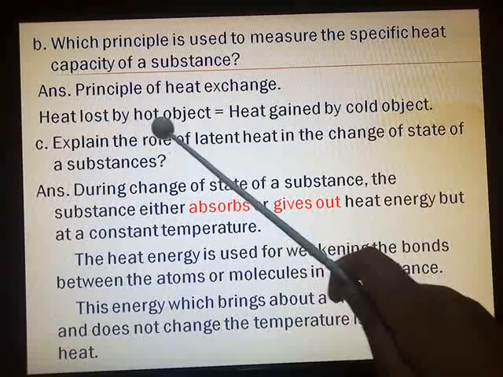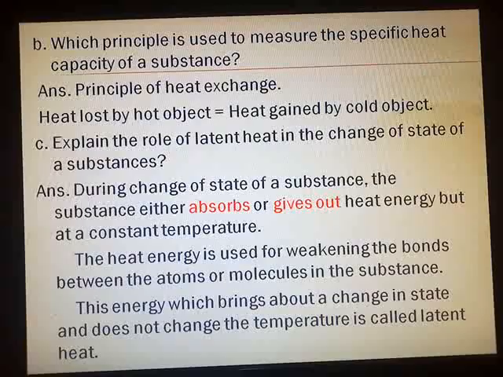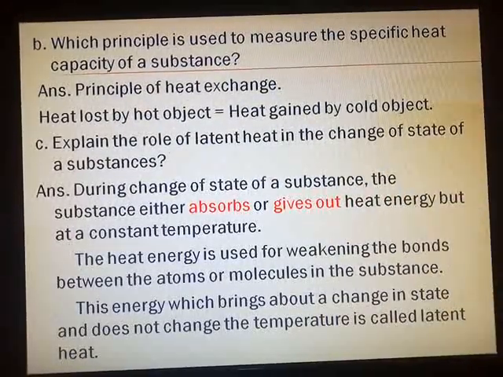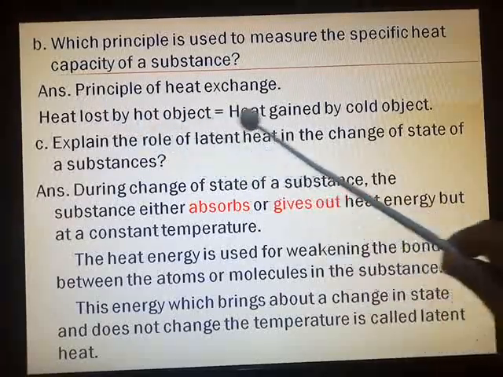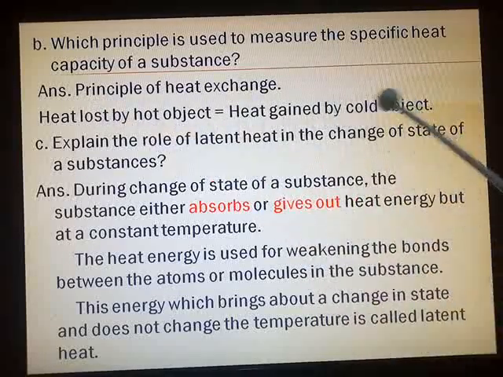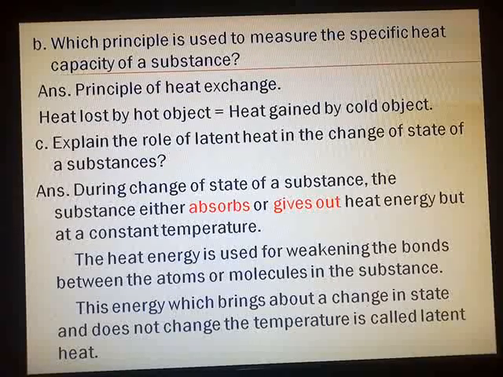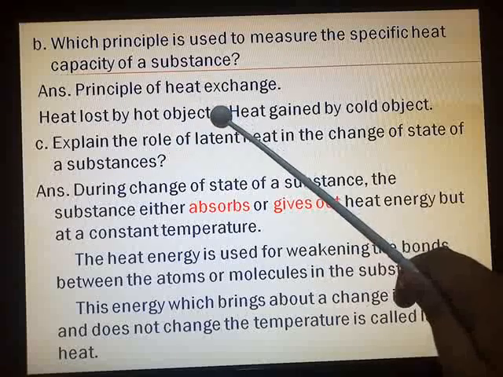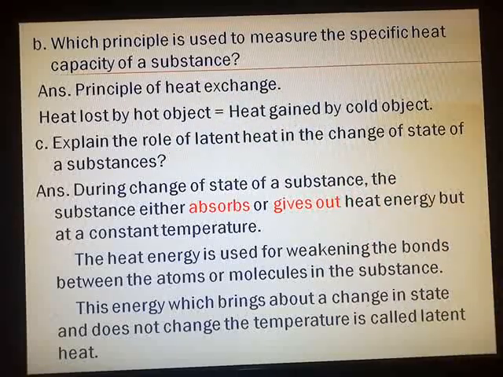And in short you have to mention the principle: heat lost by the hot object is equal to heat gained by the cold object. Even if you write this up till here, then also you will get the full 1 mark. But if you are precise, then when the quality of the paper is decided, that time this will impress the examiner that you know the entire principle thoroughly. So in short you are going to mention heat lost by the hot object is equal to heat gained by the cold object. Here we complete question number 7B.